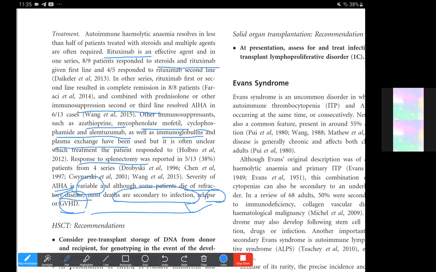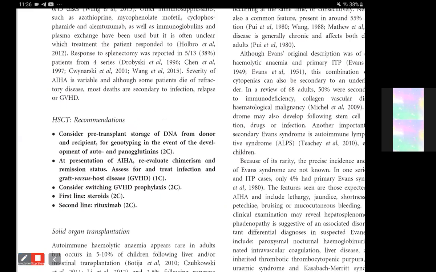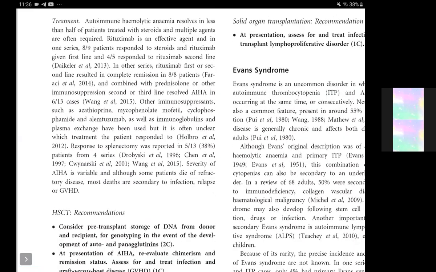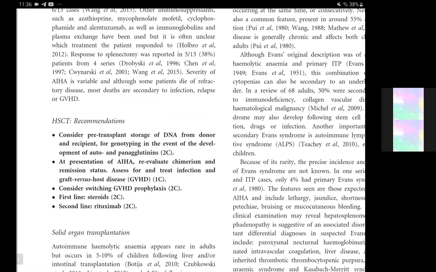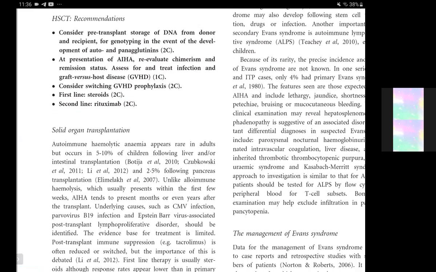So most just die because of the secondary infections and the relapse and graft versus host disease, rather than due to just the anemia component, because of course anemia would be well treated with rituximab and all these immunosuppressive therapies. It's just the secondary associations of infection and relapse and graft versus host disease that would eventually lead to death if the autoimmune hemolytic anemia persists.